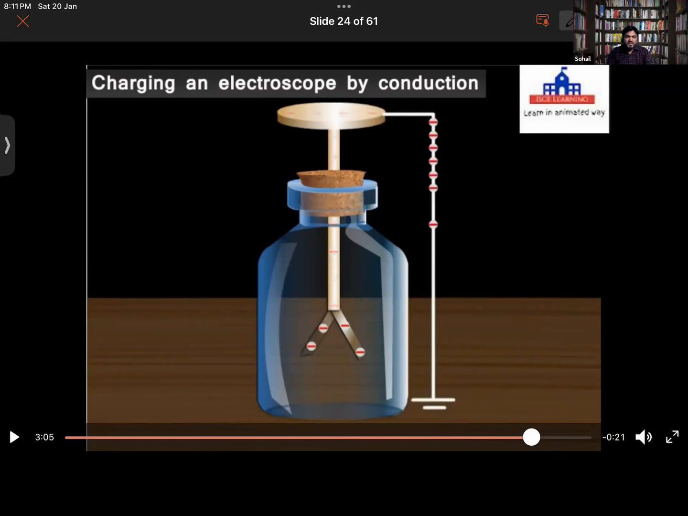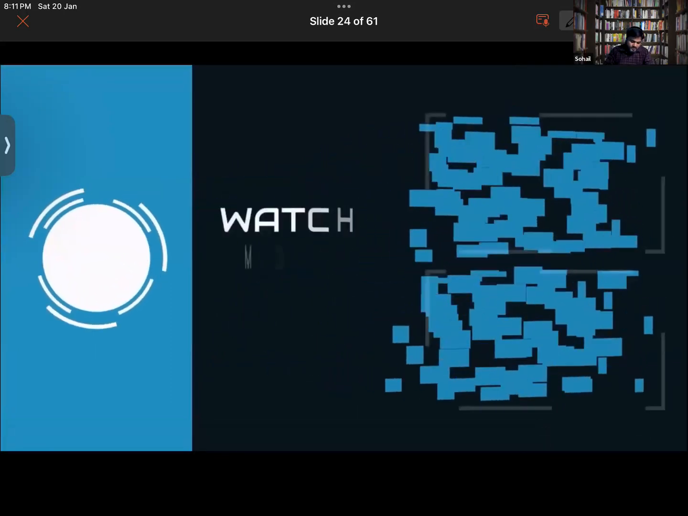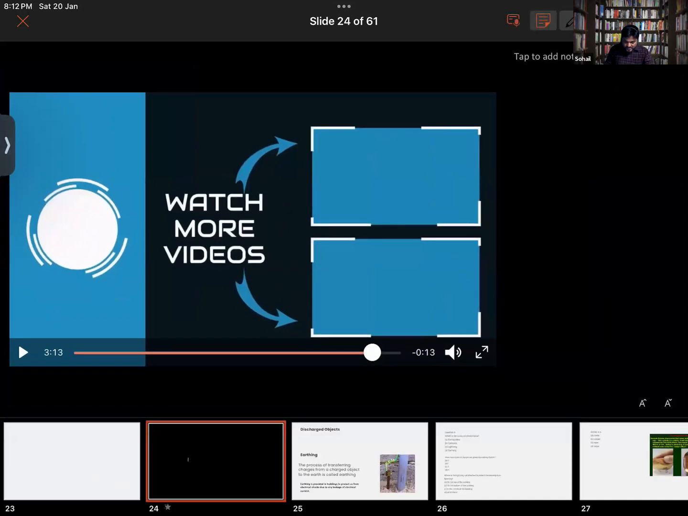Right now, guys? Which rod have we taken here? Is it the glass rod or the ebonite rod? Ebonite rod. Okay. Is everyone getting these things or not? Charges flow to the ground, thus discharging the electroscope. So that is the concept here. Hope it is clear.